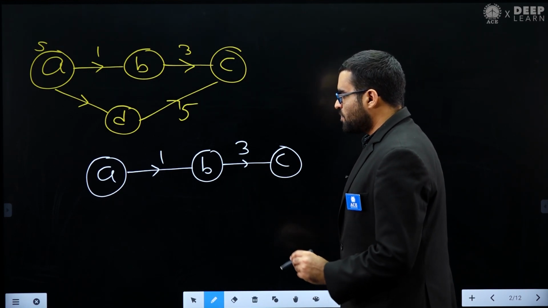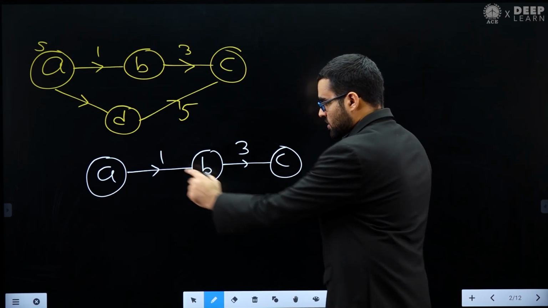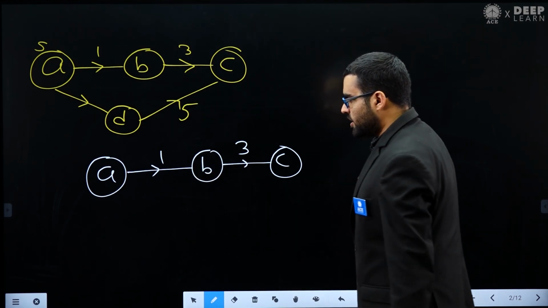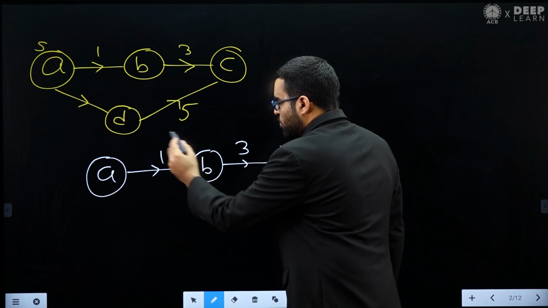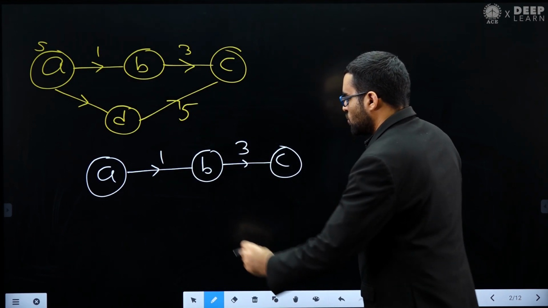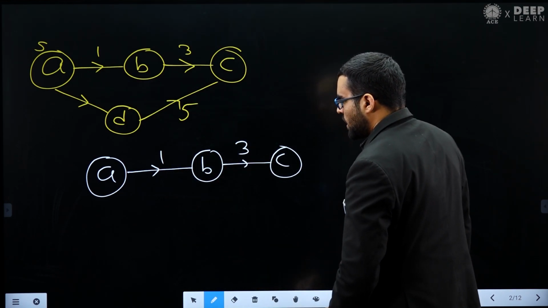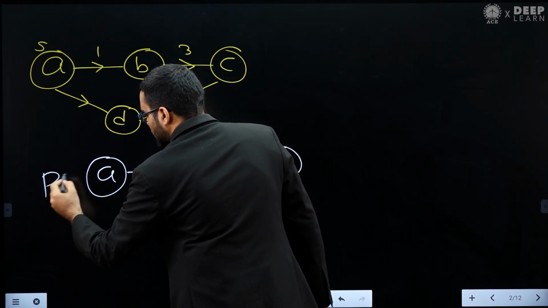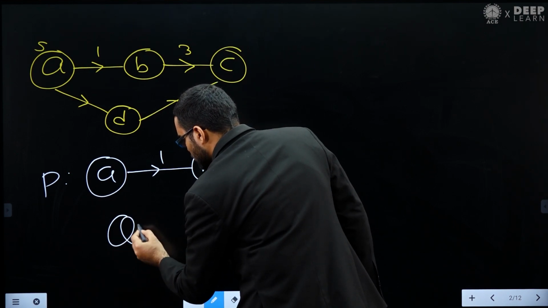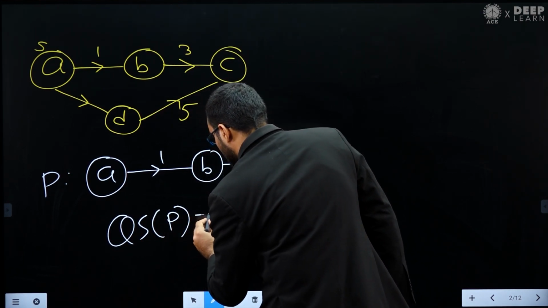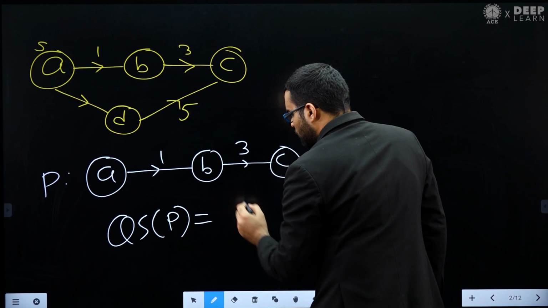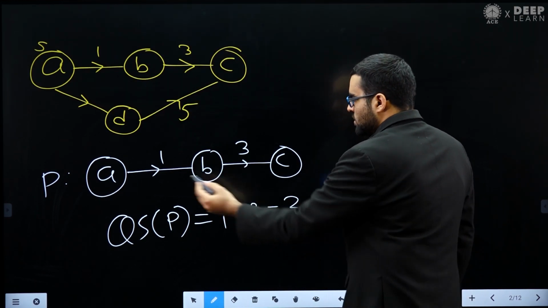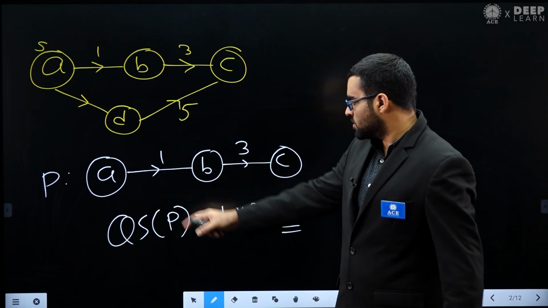Now he is saying that the quality score of a directed path, this is your directed path, is the product of all the edge weights. So what is the quality score of this path? Let's call it path P. Then the quality score of path P will be equal to the product of these edge weights, so that will be basically 3.